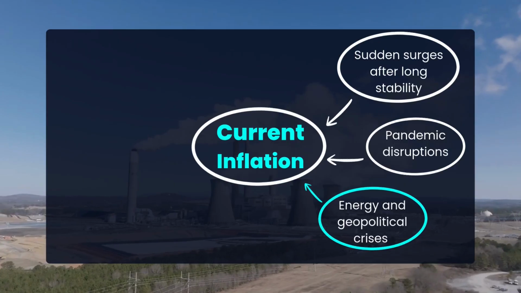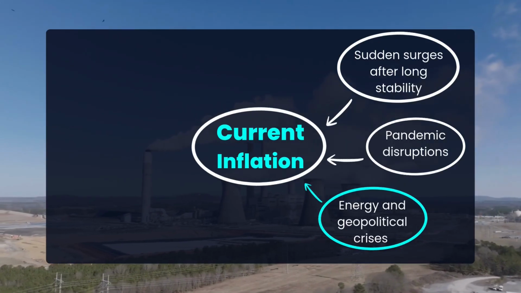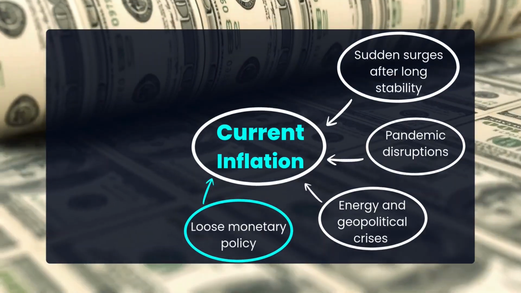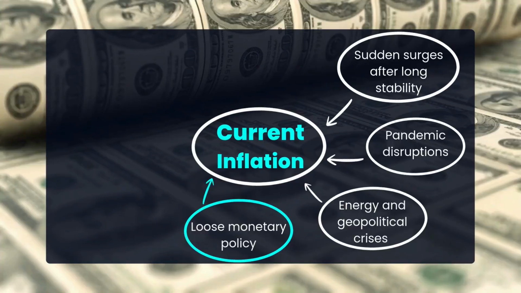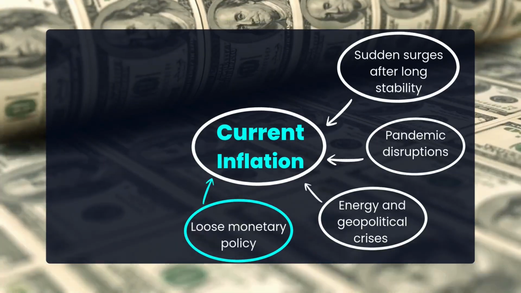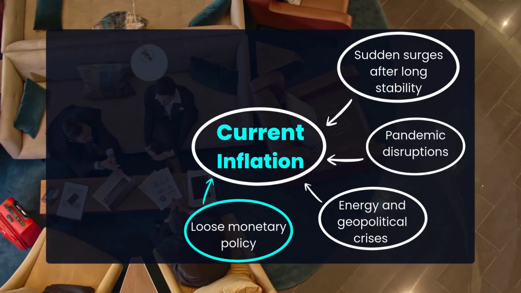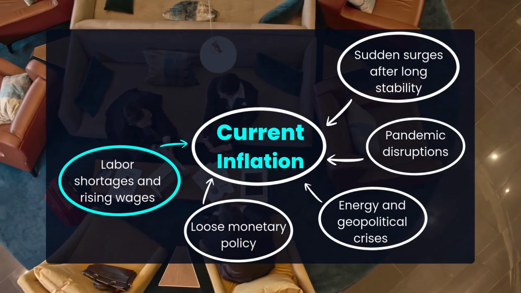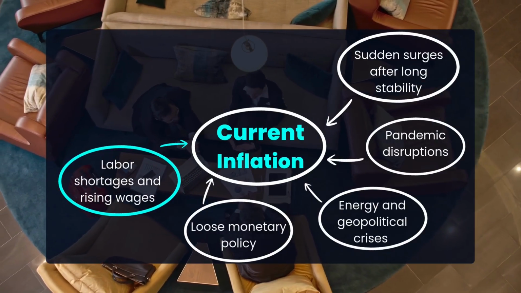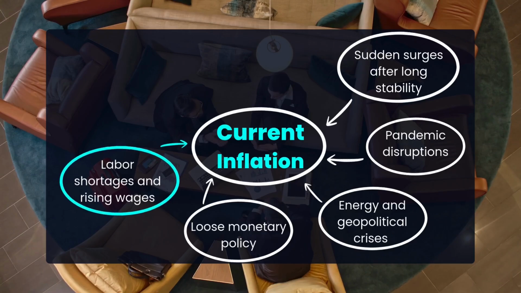Energy and geopolitical crises. Rising oil, gas, and electricity prices increased costs across the economy. Loose monetary policy. Extremely low interest rates, massive relief programs, and high government spending increased money in circulation. More money chasing fewer goods is a classic inflation driver. Labor shortages and rising wages. Skilled worker shortages forced companies to raise pay, increasing production costs passed on to consumers.